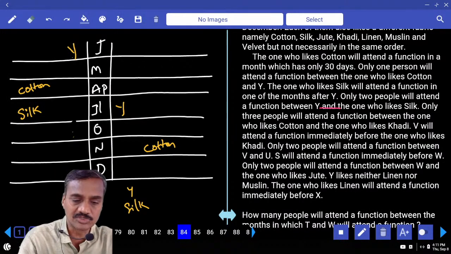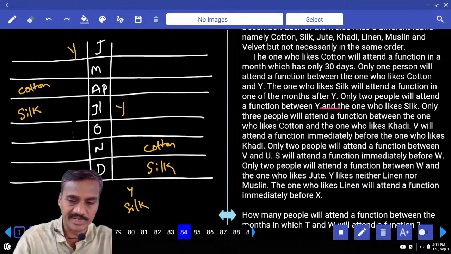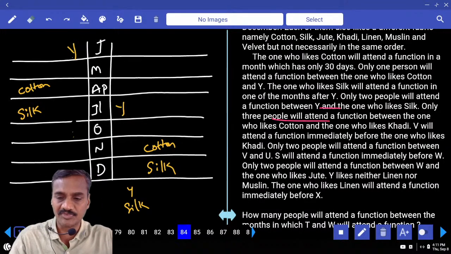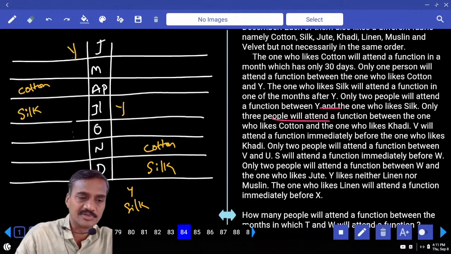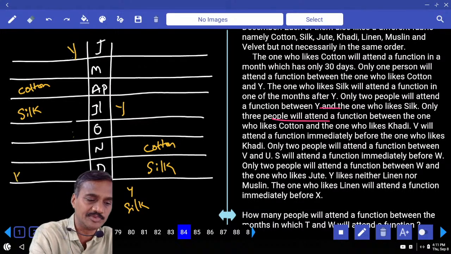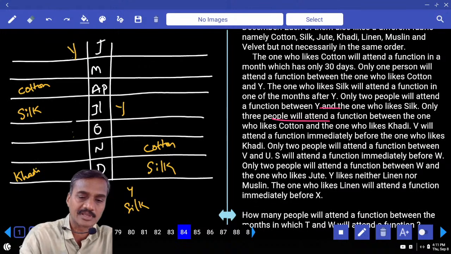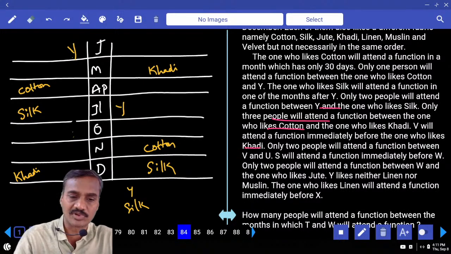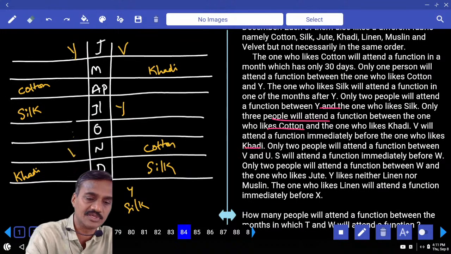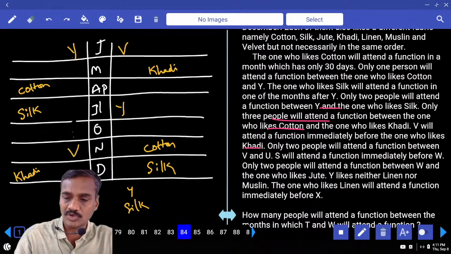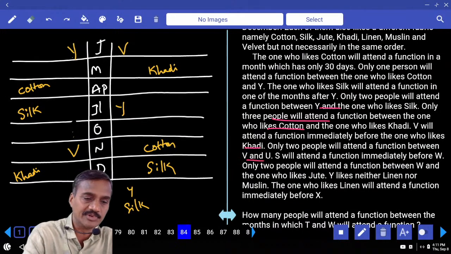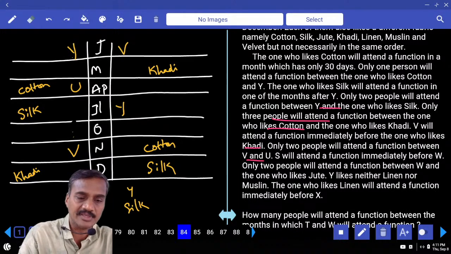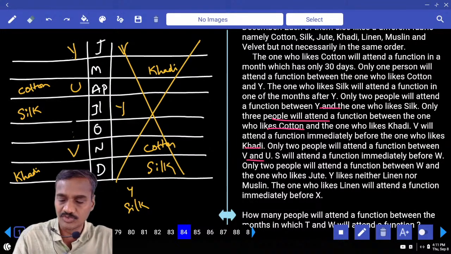And again coming back to this. Only three between cotton and khadi. Now between cotton and khadi there must be exactly three. And this is khadi. V is made for khadi here. Only two people between V and U. Between V and U, how many? There are two people. And here again, between V and U, two people not possible. Now we are left with only one.